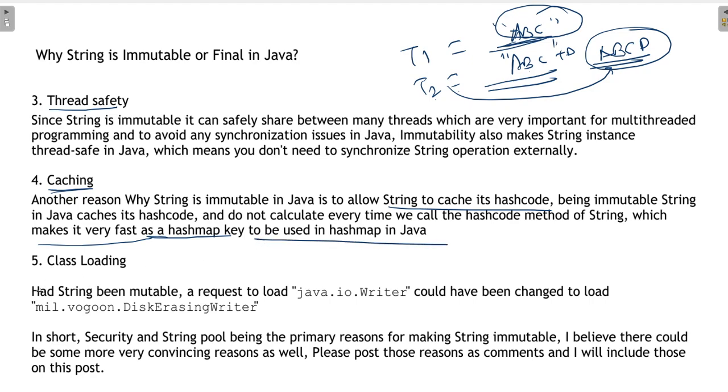Next is class loading. In class loading, if string were mutable, a request to load a reader could have been changed to load a different reader. In short, security and string pool are the primary reasons for string immutability.